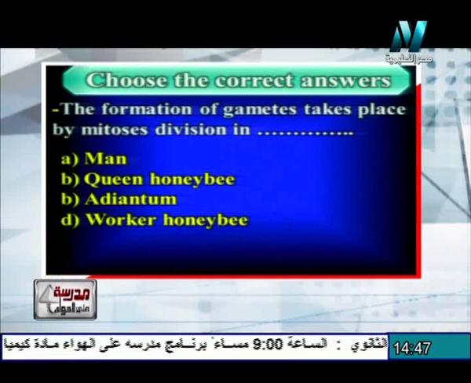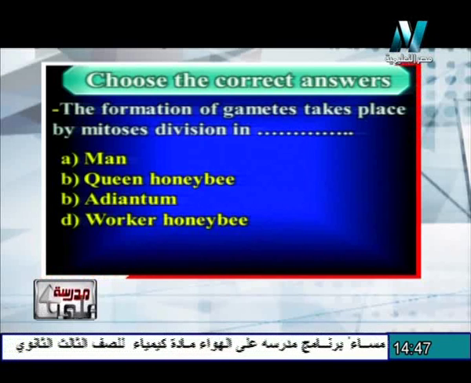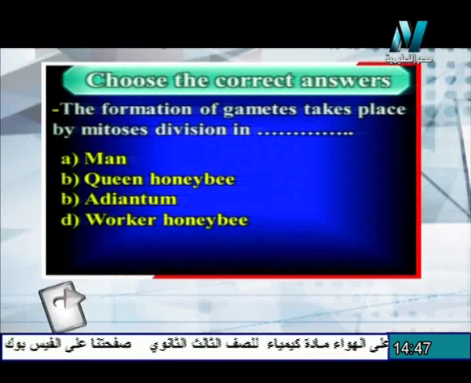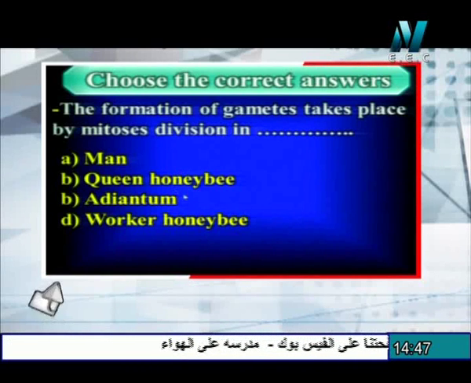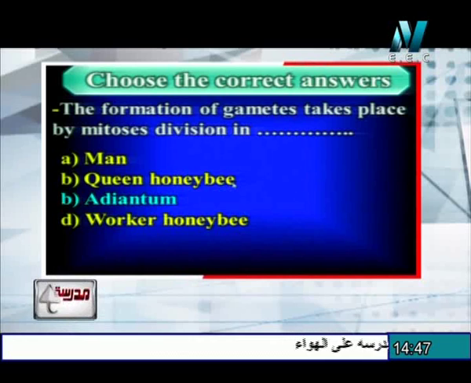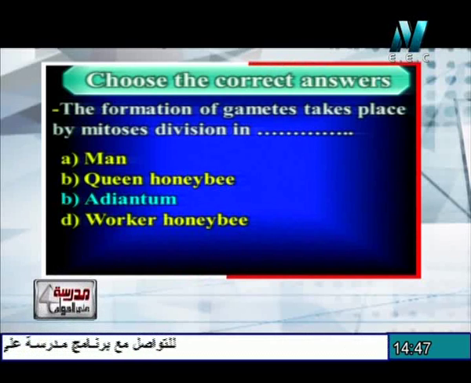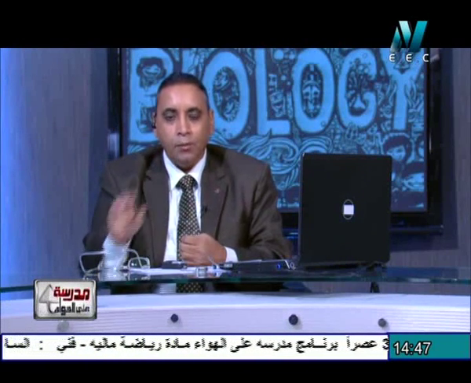We understand that in the higher living organisms, the formation of gametes takes place by meiosis. But the formation takes place by mitosis in the fern or the adiantum, because we know that the mother cell, which acts as a diploid cell, divides by meiosis to produce haploid cells or gametes. So the gametes are normally formed as a result of meiotic division, which is a division that reduces the number of chromosomes from diploid to haploid.